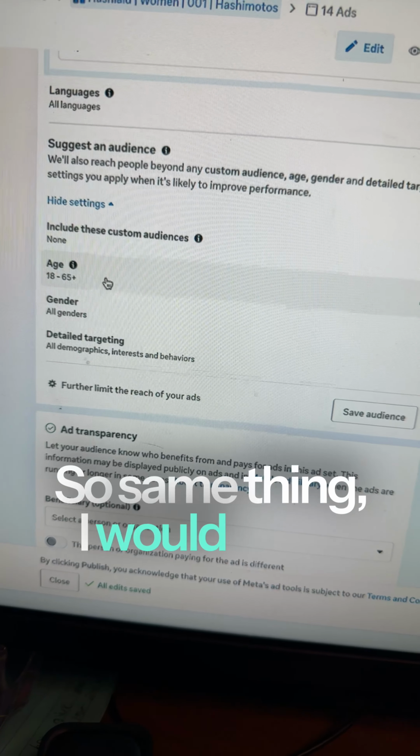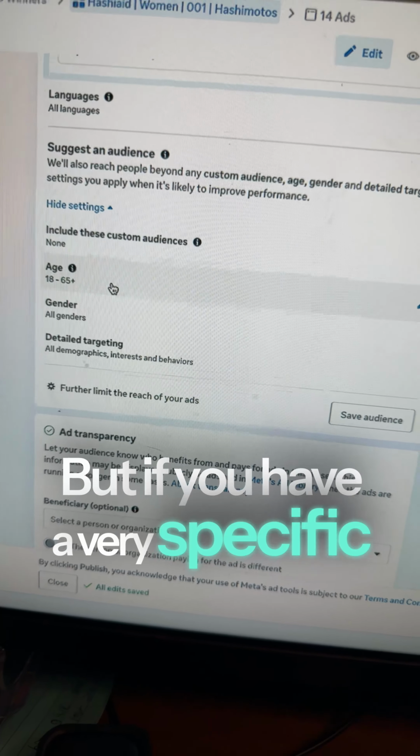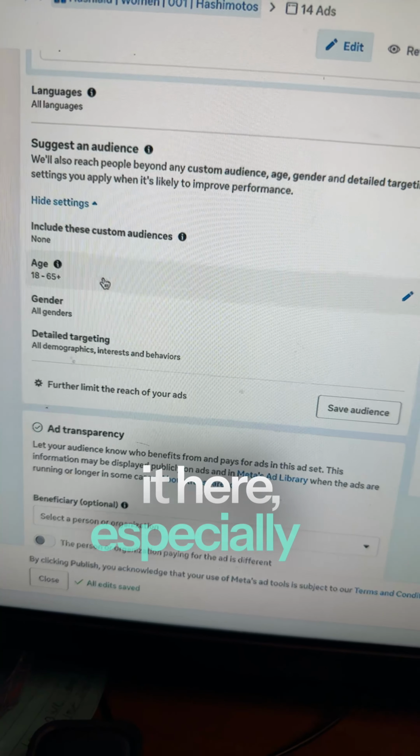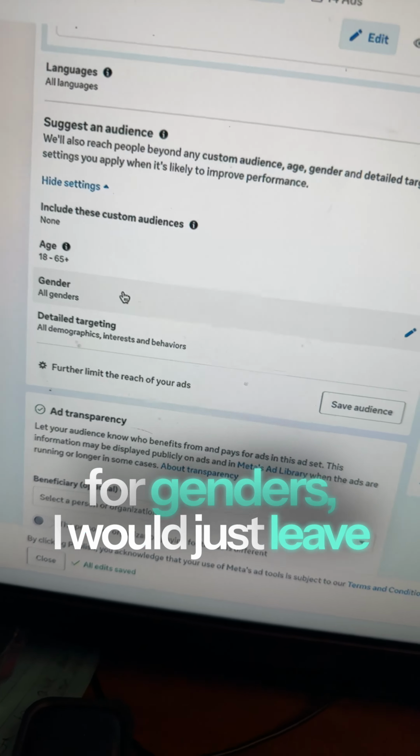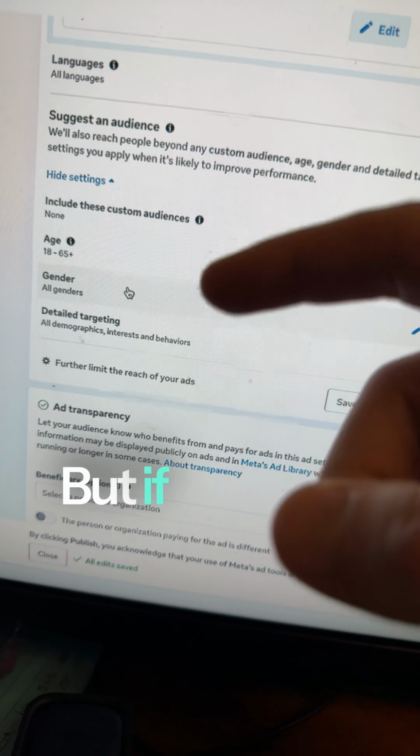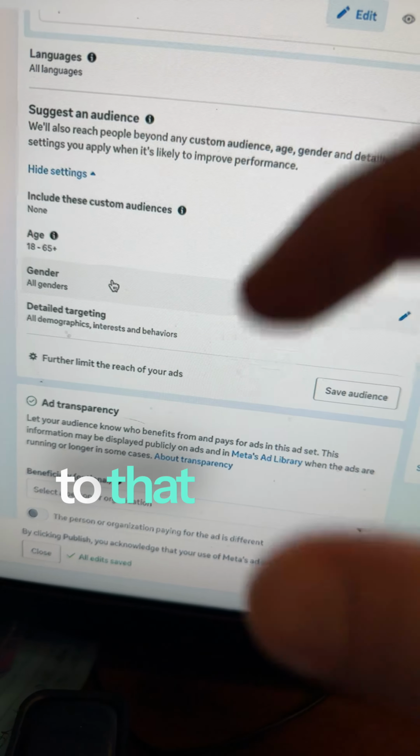So same thing, I would leave the age open, but if you have a very specific product, go ahead and change it here, especially if it's like a 45 plus or 55 plus product. For genders, I would just leave it all genders how it is usually, but if you have something very specific, you can set it to that specific gender.